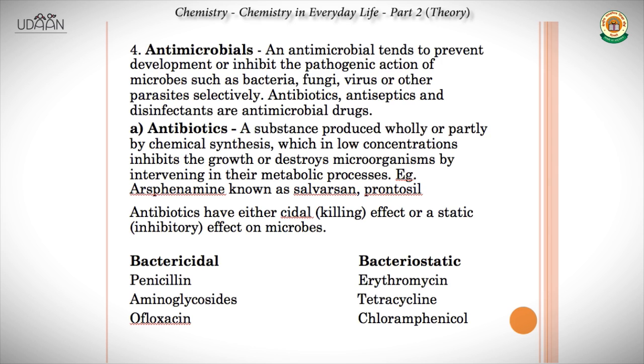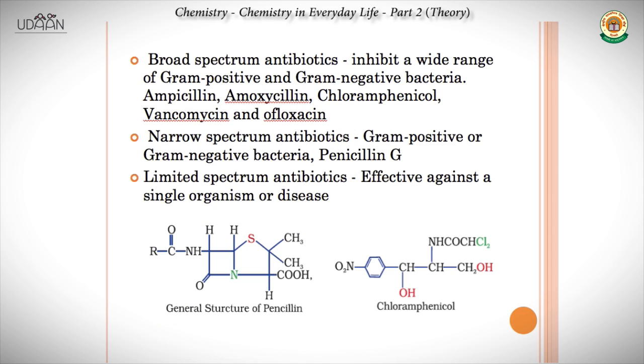Here we see the examples for these two classes. The three examples for bactericidal are penicillin, aminoglycosides and ofloxacin. And for bacteriostatic, the three examples are erythromycin, tetracycline and chloramphenicol. These are the chemical names, okay? The medicines might not be known by these names as such, but these are the chemicals used.